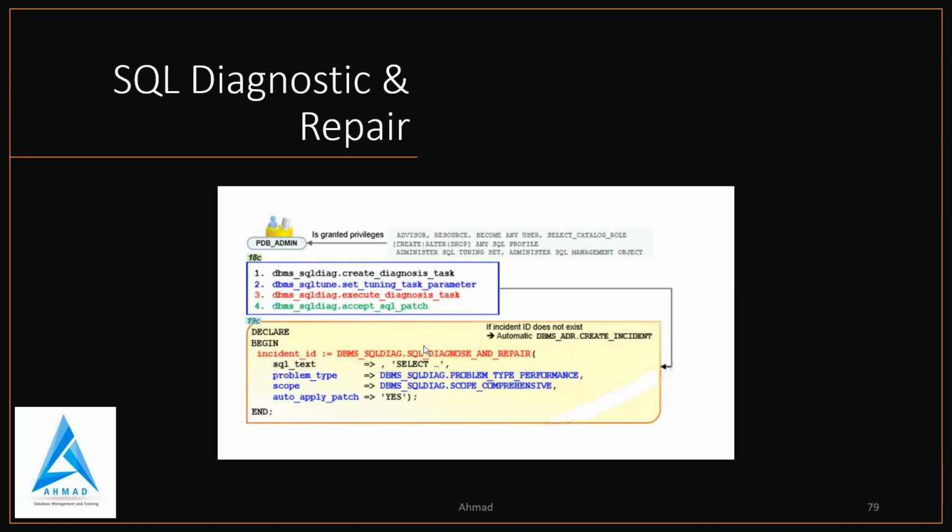So in 18C we use the SQL diag package, SQL tune package, but in 19C we just use the SQL diag package, and in that we put the procedure SQL diagnose and repair. So if the incident ID does not exist, the automatic DBMS ADR package, which uses the create incident function, will create the incident ID. So that is a simple and easy way in 19C where we use incident ID equals to this.